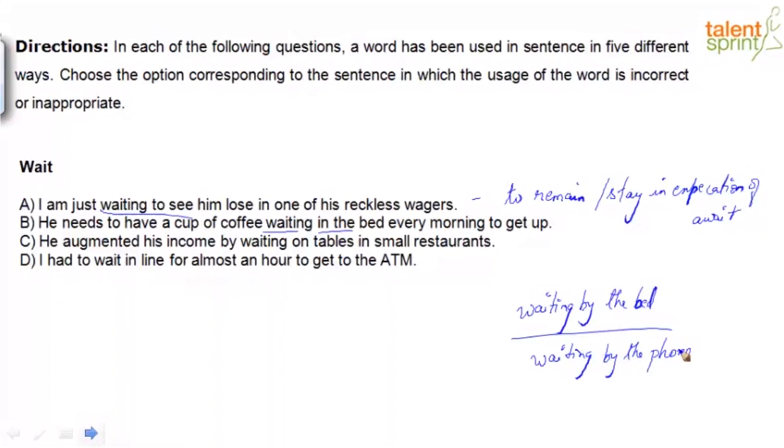He augmented his income by waiting on tables in small restaurants. To wait on tables means what? To wait tables, right? Either you're a waiter or a waitress. That's the meaning. Good. So waiting on tables means you're a waiter or a waitress. That's your job.